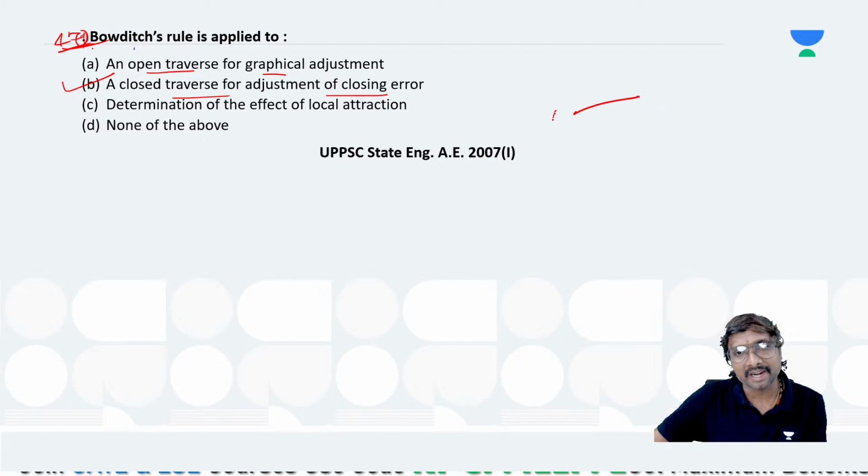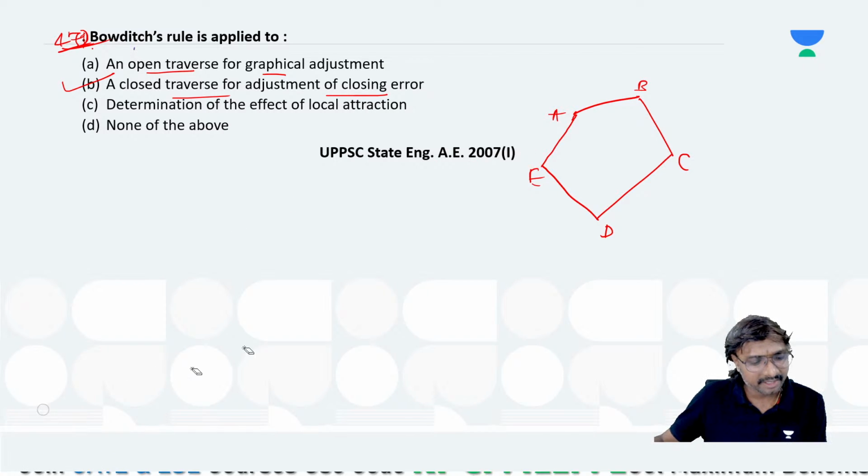Suppose, let us say you are starting your traverse at this place. That is your A, this is your B, this is your C, this is your D, and this is your E. Finally, whenever we are coming back, it has to close to this A, but it is not closing to this A, right? There will be some problem that occurs sometimes, so instead of closing at this place, it may close at this. This is called your closing error. To adjust this closing error only, we are using the Bowditch method, transit method, these methods.